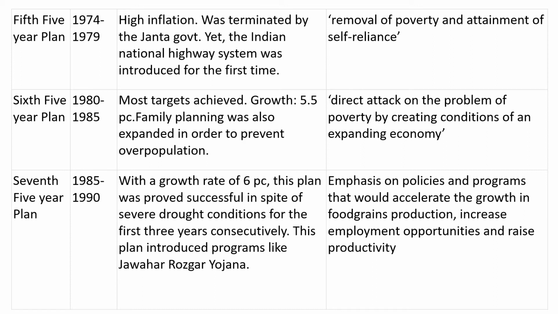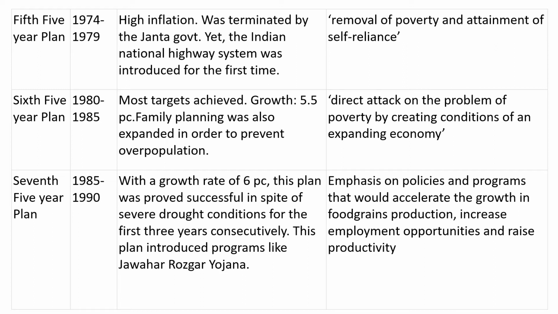During the sixth five-year plan, which lasted from 1980 till 1985, the government aimed at a direct attack on the problem of poverty by creating certain conditions for expanding the economy. And here we could see that family planning was expanded in order to prevent overpopulation. Most of the targets could be achieved during the sixth five-year plan.